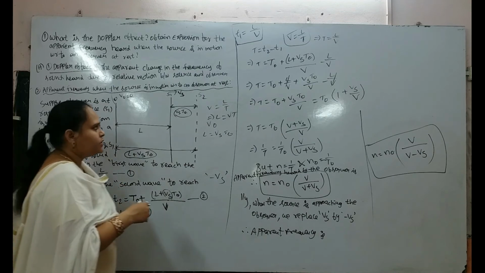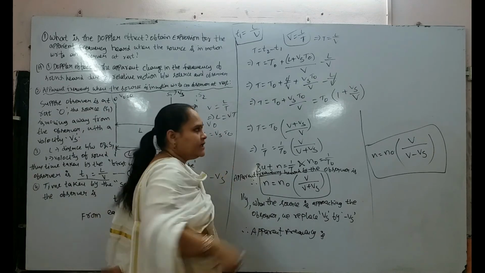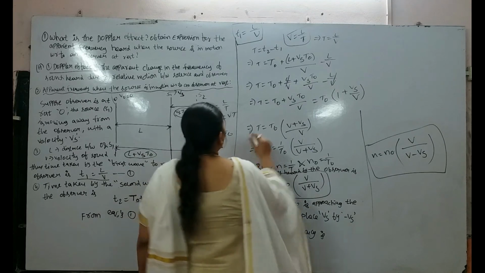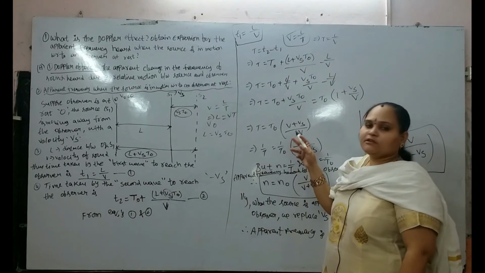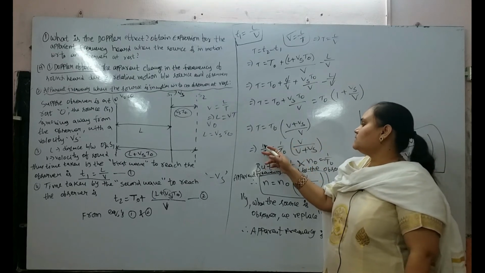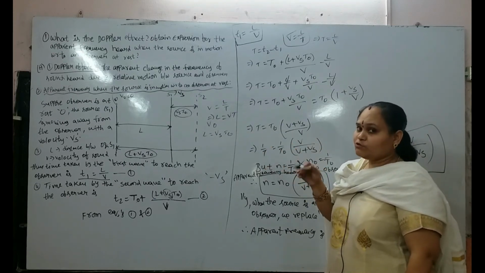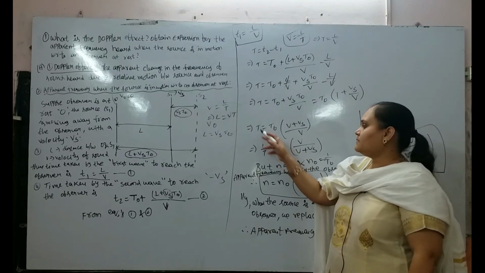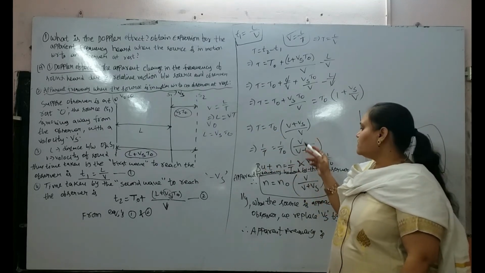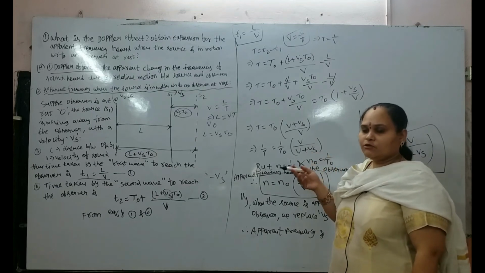By using these two equations, we can calculate the time period T equal to T2 minus T1. For simplification, we will get T equal to T naught into (V plus Vs) by V. In that, we can find the frequency by using the time period. The reciprocal of time period gives frequency, so 1 by T naught into V by V plus Vs, but we know that n equal to 1 by T.